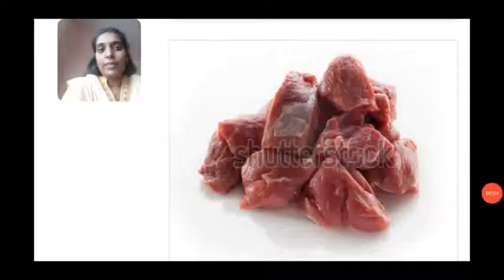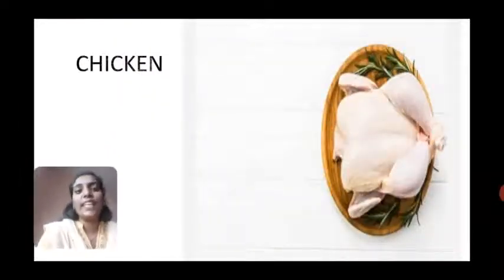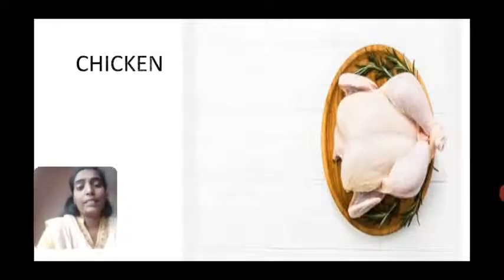From the animals we get meat. From which animals do we get meat? We get it from goat and sheep. From these animals we get meat, and also we get chicken. So only the non-vegetarian people will eat this meat and chicken. So they are called non-vegetarian people.